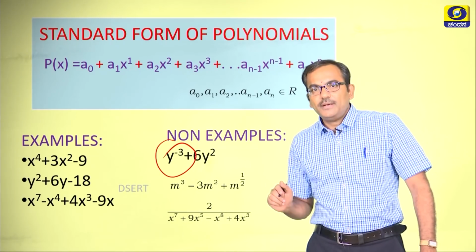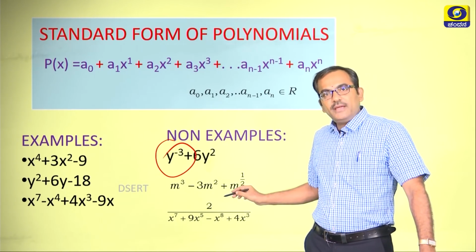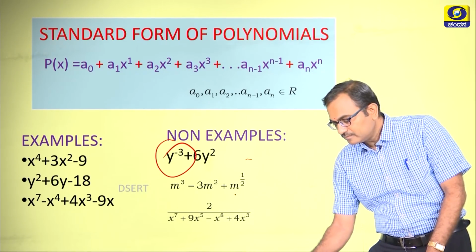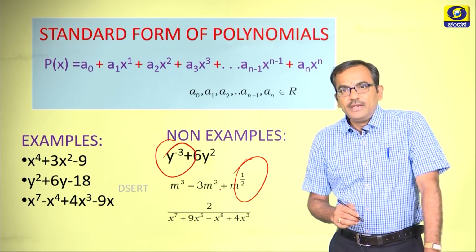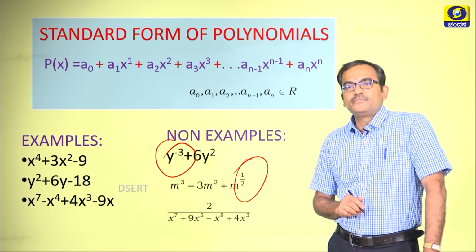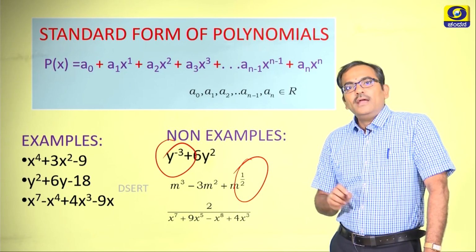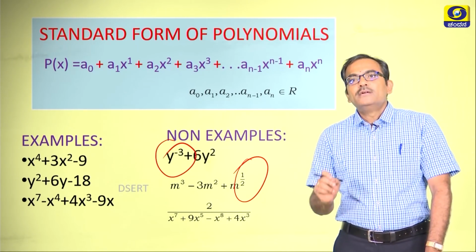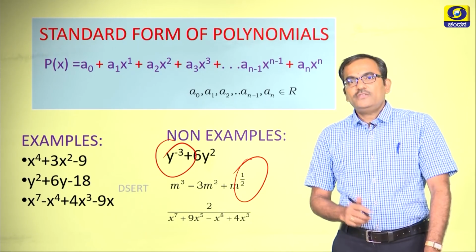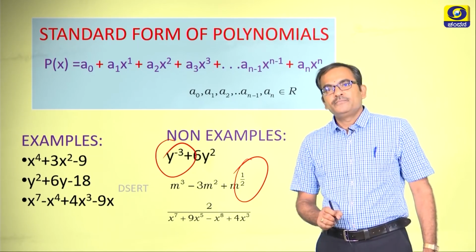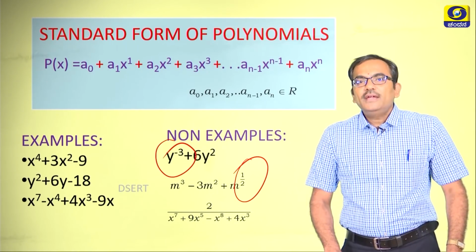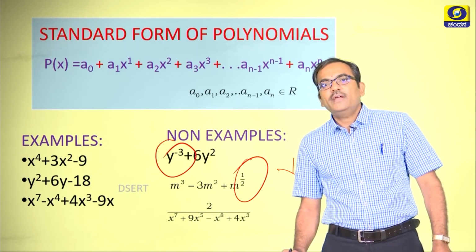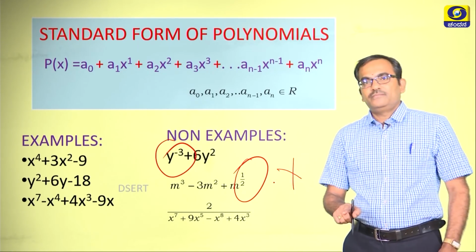Let us move on to the next example. m cube minus 3m square plus m to the power half. Again you can observe that the power of the variable here is half, okay, and again this cannot be a polynomial, as you can see, m to the power of half here. When you have the power half, it cannot have the zeros. Therefore, this also fails to be a polynomial, right.